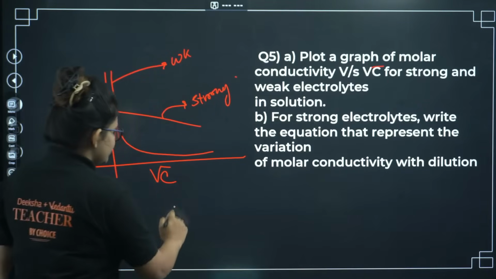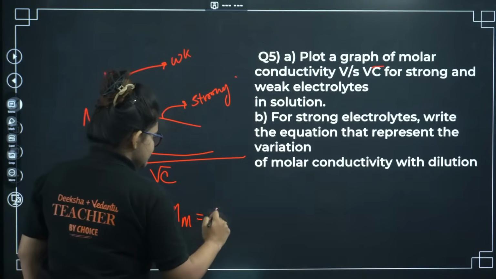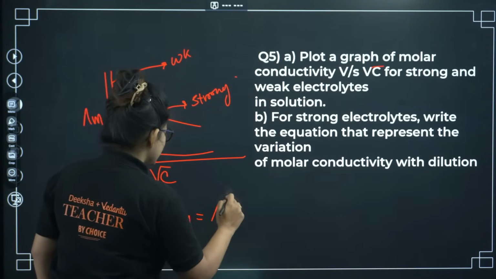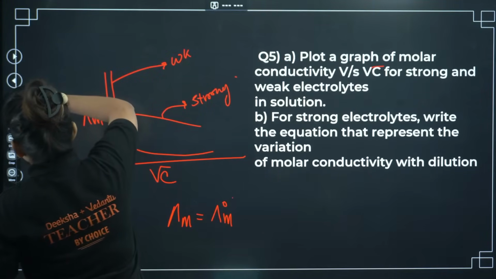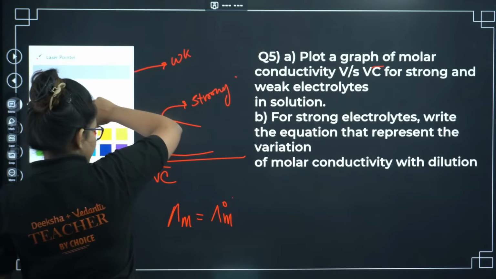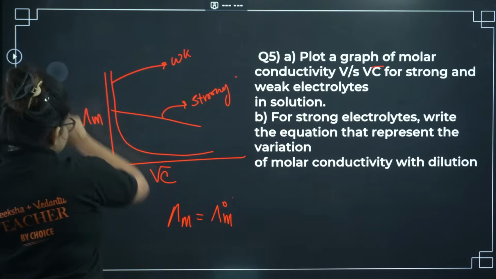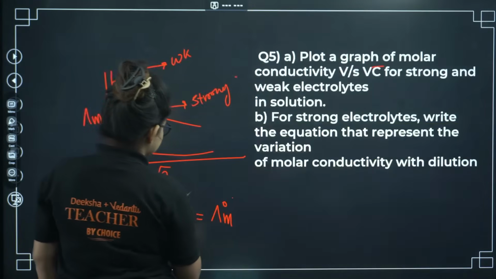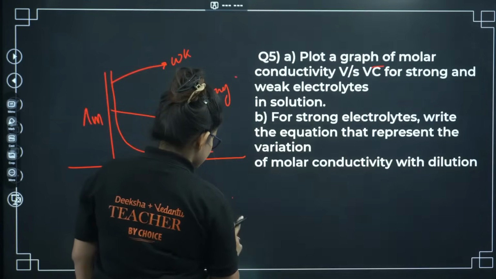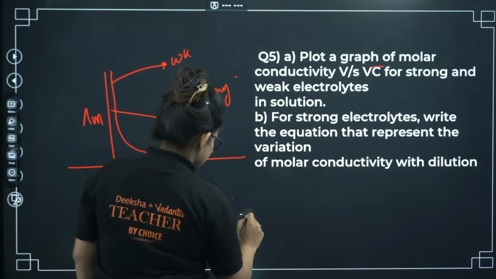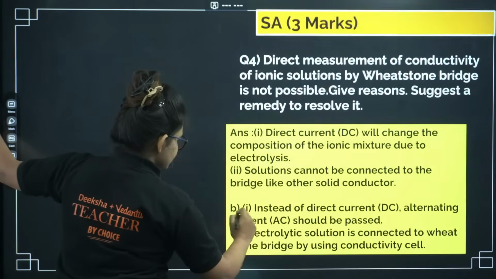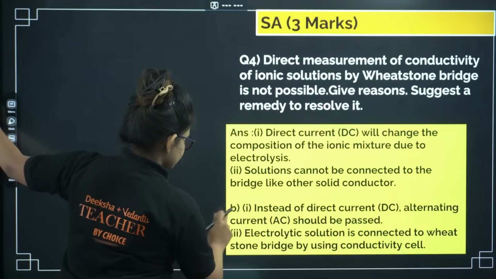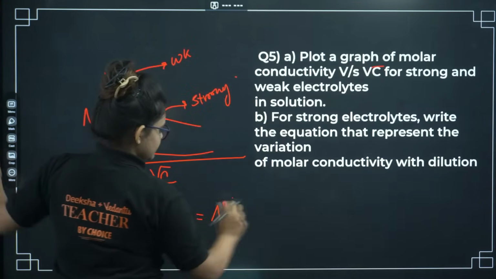Write the equation it represents. So lambda M equals lambda M0 minus A into root C. Let me write it here.